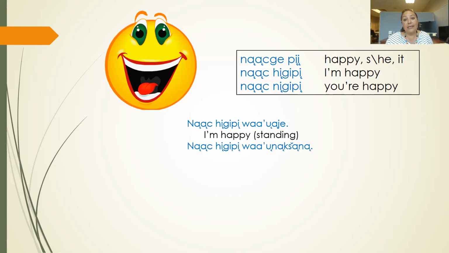Or maybe you're sitting. If somebody says, Johnny Skaishanunk, how are you as you're sitting there? You can say, Na chingipi wa unangshana. It means I'm happy as I'm sitting here. Again, we've got that nunk in there. It means you are sitting. The person that's talking is sitting.